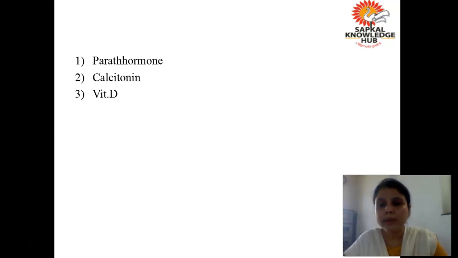So these three things, that is the parathormone, calcitonin and vitamin D, are involved in maintaining the balance of the calcium in the blood. Parathormone increases the level of calcium in blood. Calcitonin acts opposite to parathormone; it decreases the level of calcium in blood. And vitamin D is required for the absorption of calcium. So in a way you can say that vitamin D acts synergistically with the parathormone.